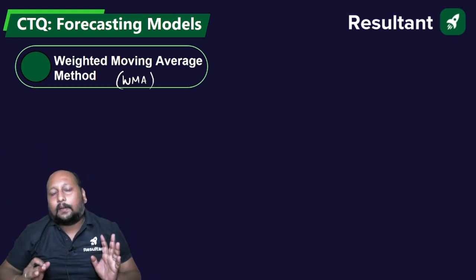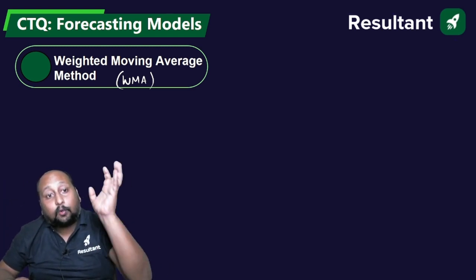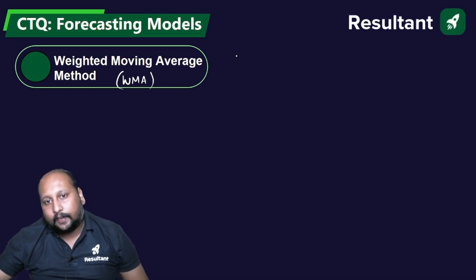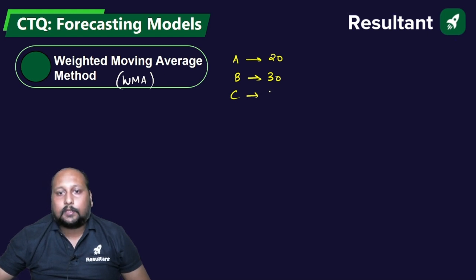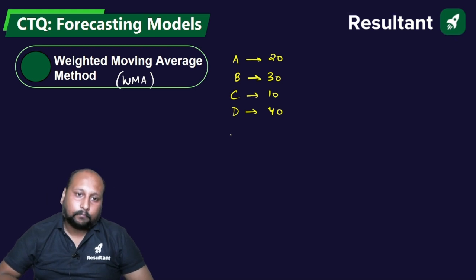Let us take an example and compare the simple moving average with weighted moving average to understand this. Let us suppose I have 4 sets of data. For month A, let's say 20. For month B, 30. For month C, 10, and for month D, 40. I'm taking some random set of values.